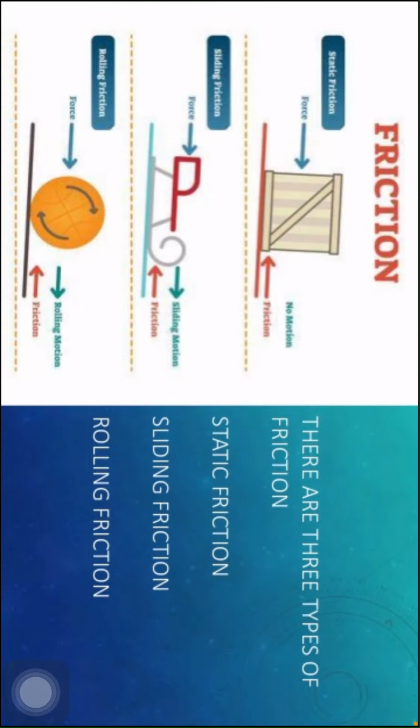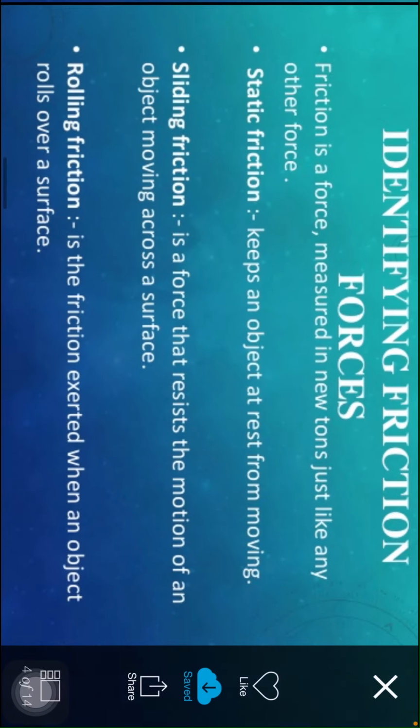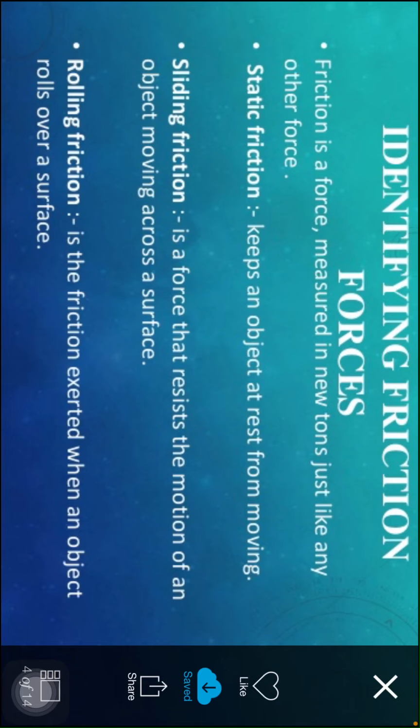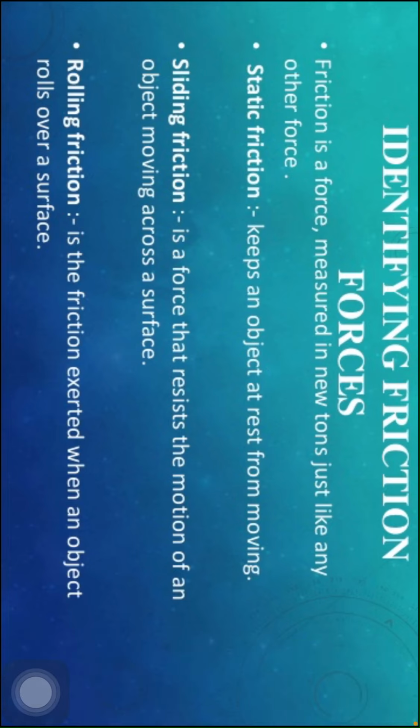There are three types of friction: static friction, sliding friction, and rolling friction. Let us discuss them one by one, children. Identifying friction forces: friction is a force measured in newtons, just like any other force. Static friction keeps an object at rest from moving.